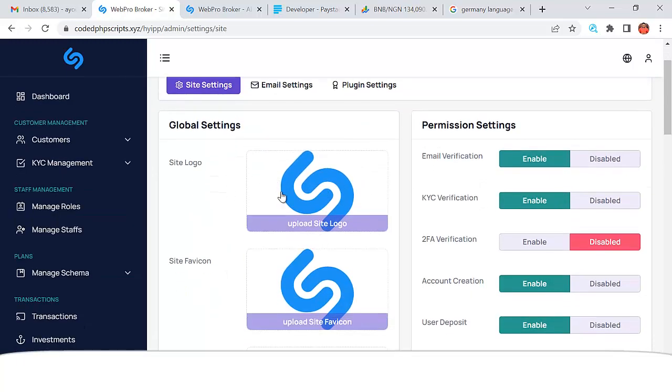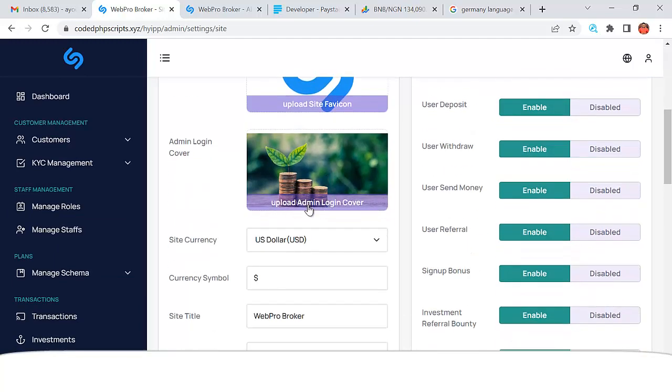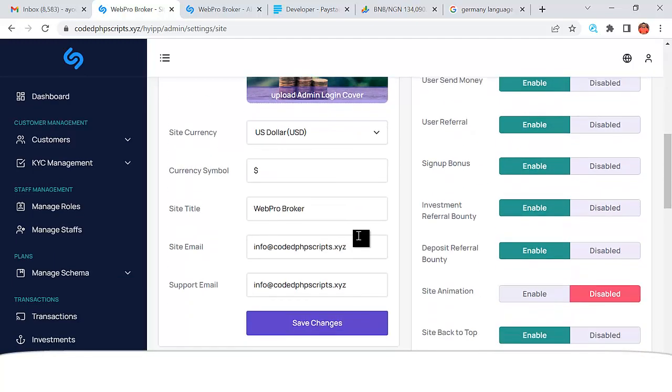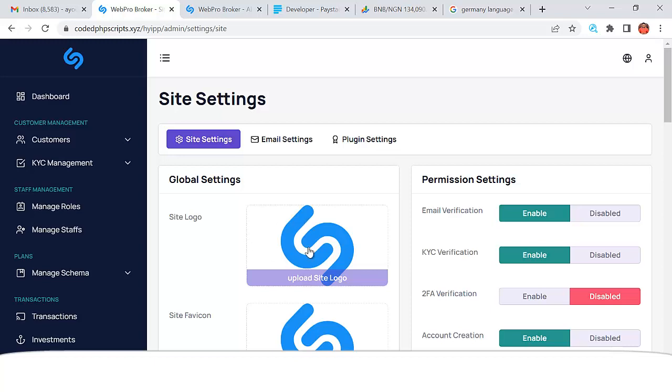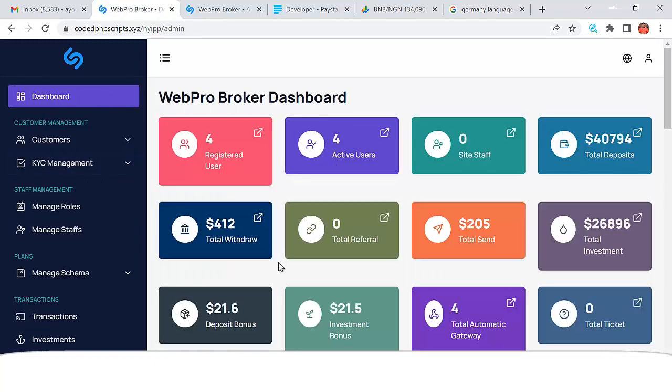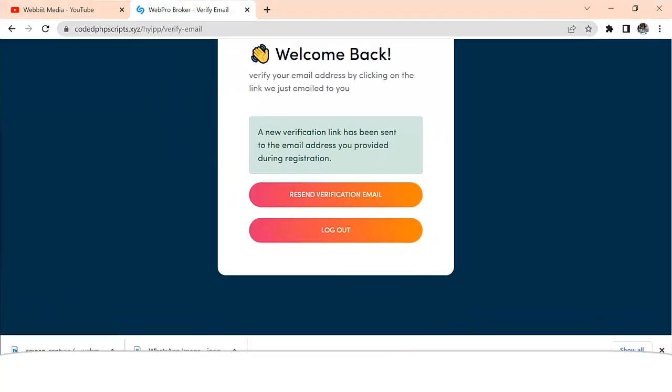So you see my logo. This is my site logo. This is my site favicon. This is my admin login cover. You can go ahead and design yours, and you can change all of that. So this is exactly how you can set up this particular system, right?